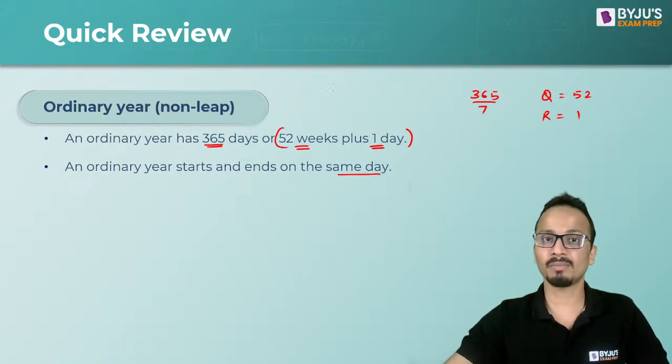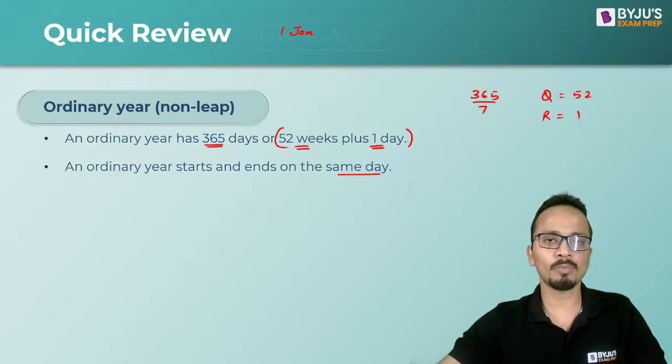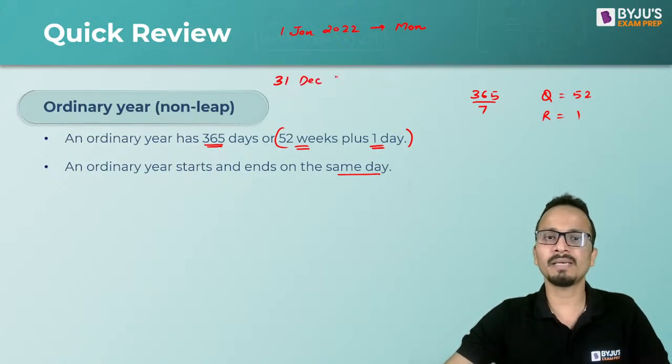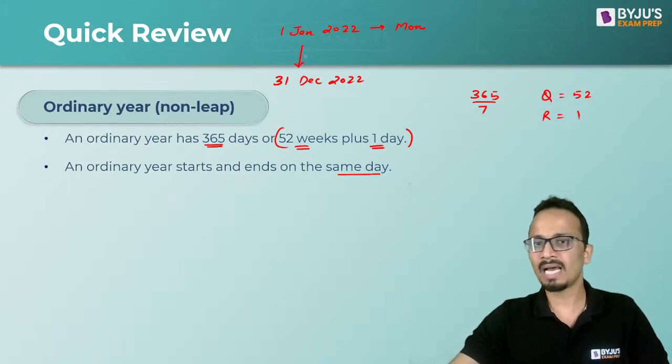How is this possible? Let's say 1st of January 2022, look at the top of the screen, which is an ordinary year. Let's say it was a Monday. Now to reach the last day, that is 31st of December 2022, we will have to add how many days?